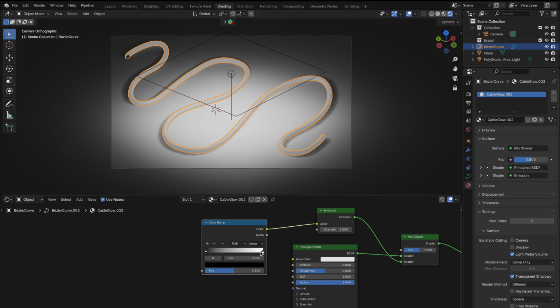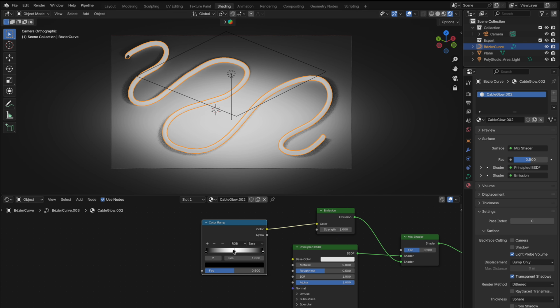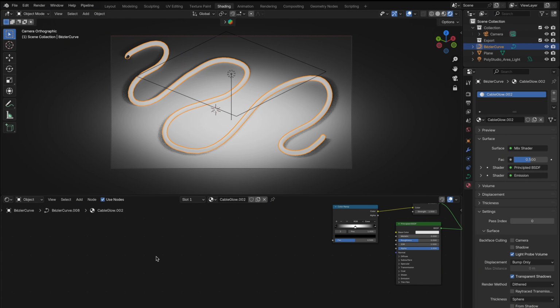In the color ramp, set the white stop to the middle, around 0.5. This is where our glow will be the strongest. Add a second stop to the right, bring it all the way to 1 and set it to black, and this will fade out the glow nicely. Lastly, change the interpolation mode from linear to ease. All right, now it's time to start bringing this glow to life.